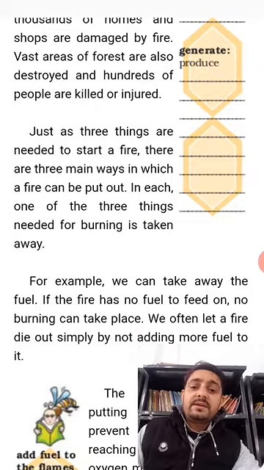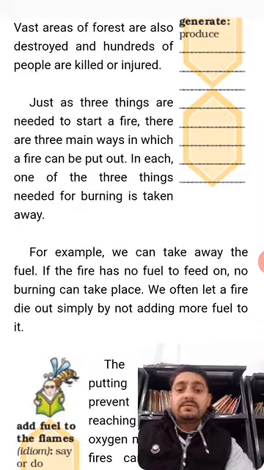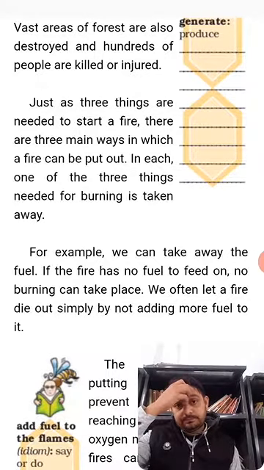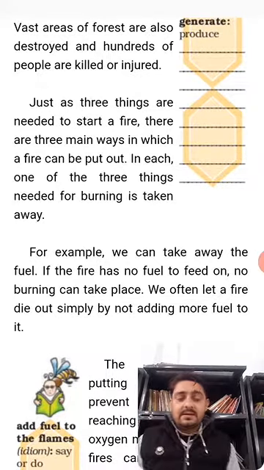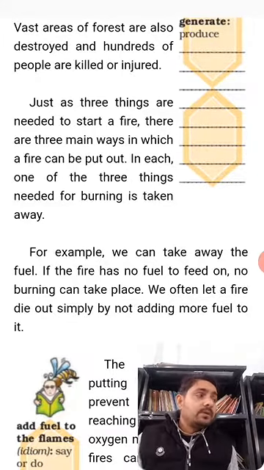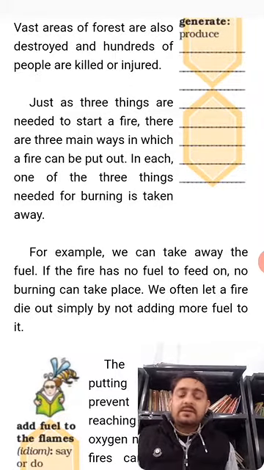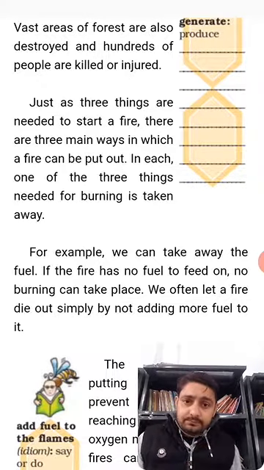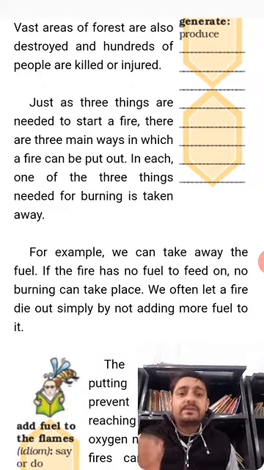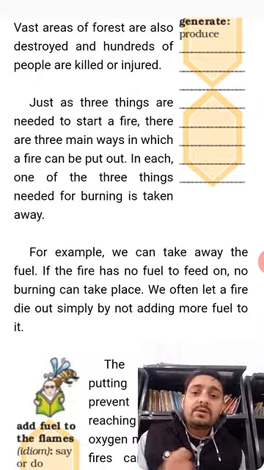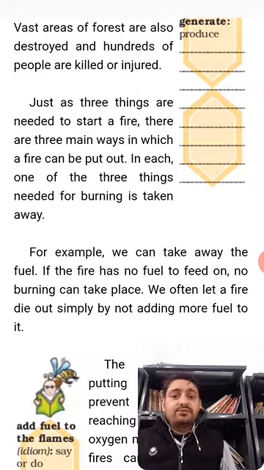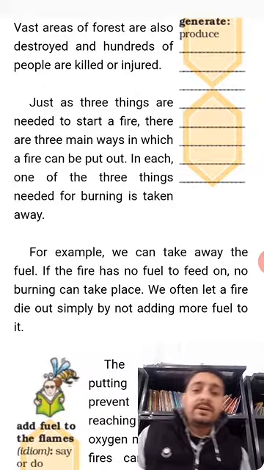Just as three things are needed to start a fire, there are three main ways in which a fire can be put out. So three things are needed to start a fire. What was there? Oxygen, then fuel, then the carbon and hydrogen, right? So these three things are required to start a fire, and three main ways are also required in which fire can be put out. In each one, one of the three things needed for burning is taken away.